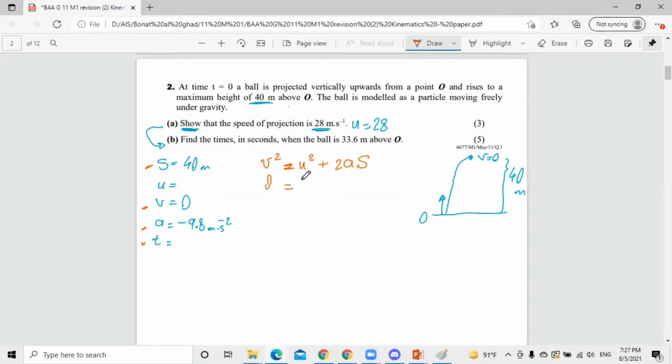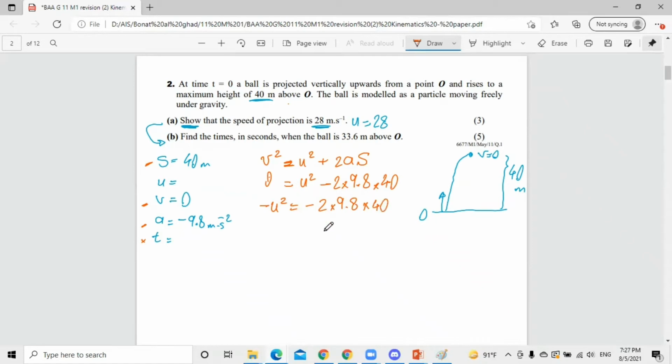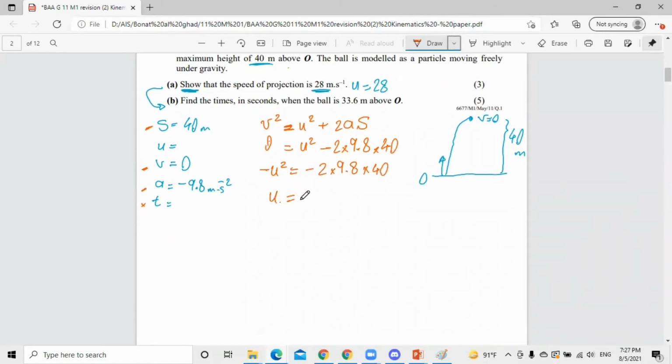So 0 equals U squared minus 2 times, because the acceleration of free fall is negative 9.8, multiplied by what? 40. Let's move the U to the other side. It will be negative U squared equal negative 2 times 9.8 multiplied by 40. The negative and the negative cancel out each other. So U equals square root of 2 multiplied by 9.8 multiplied by 40. And the answer is going to be 28 meters per second.